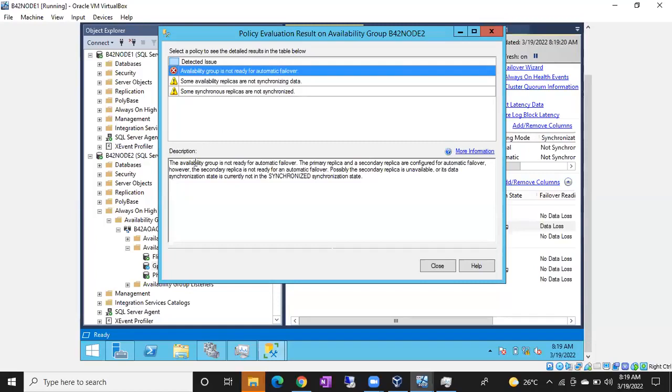So here the availability group is not ready for automatic failover. The primary replica and the secondary replica are configured for automatic failover. However, the secondary replica is not ready for automatic failover. Possibly the secondary replica is unavailable or its data synchronization state currently is not in the synchronized state. So this is the point, guys, and it is very important. Sometimes even though you're trying to fail over, it won't fail over, because one of the databases is not in synchronized state. So you can fail over only if everything shows green.